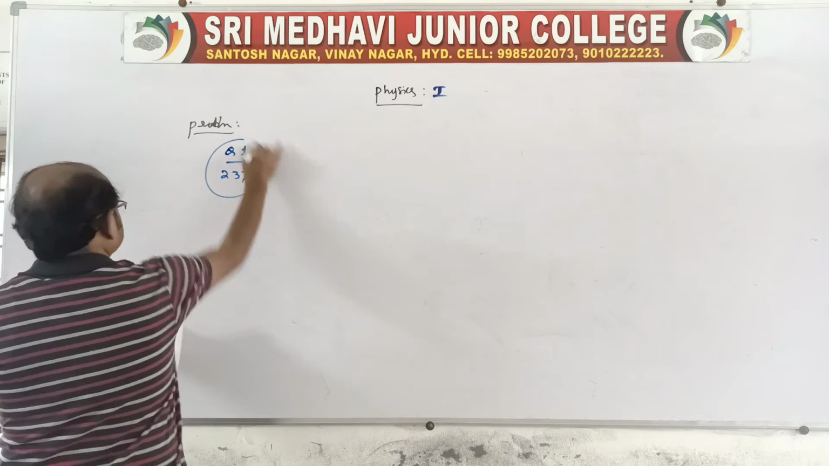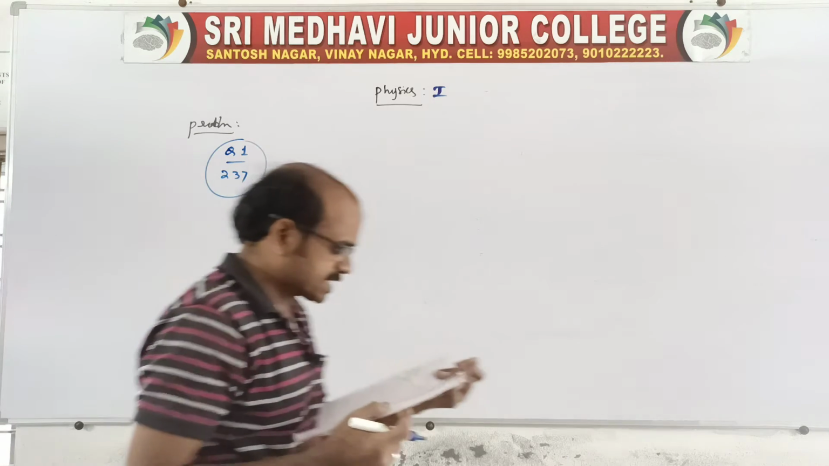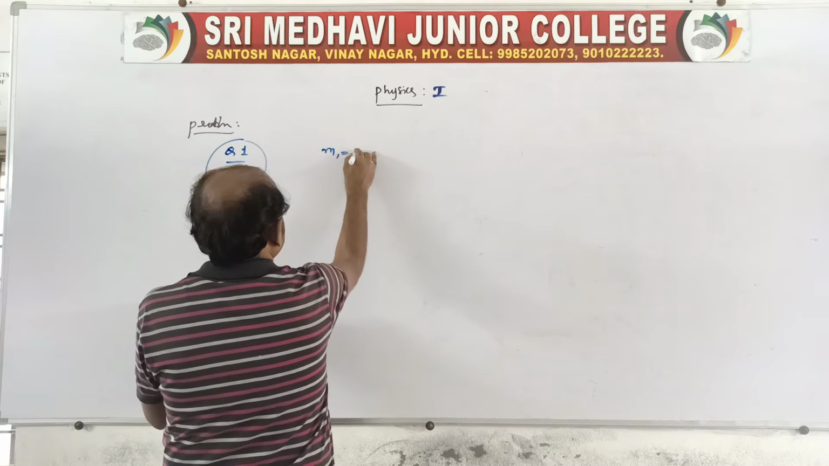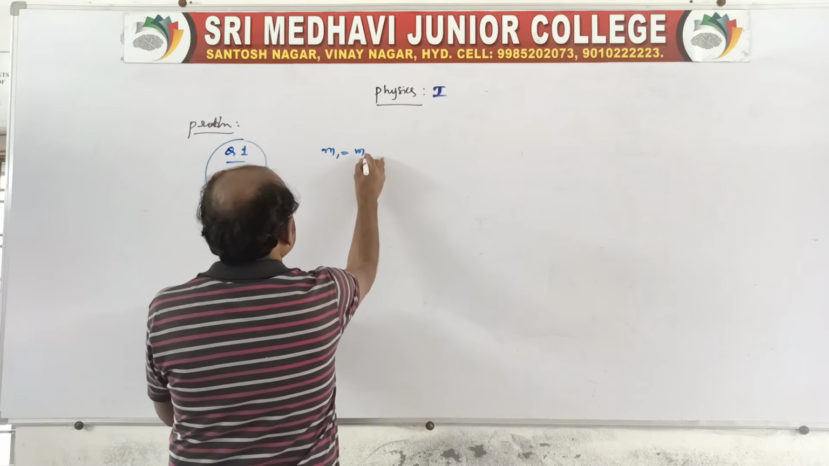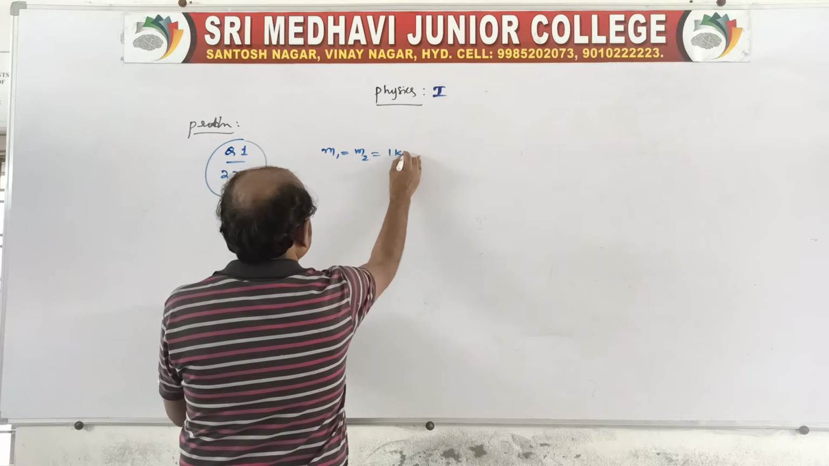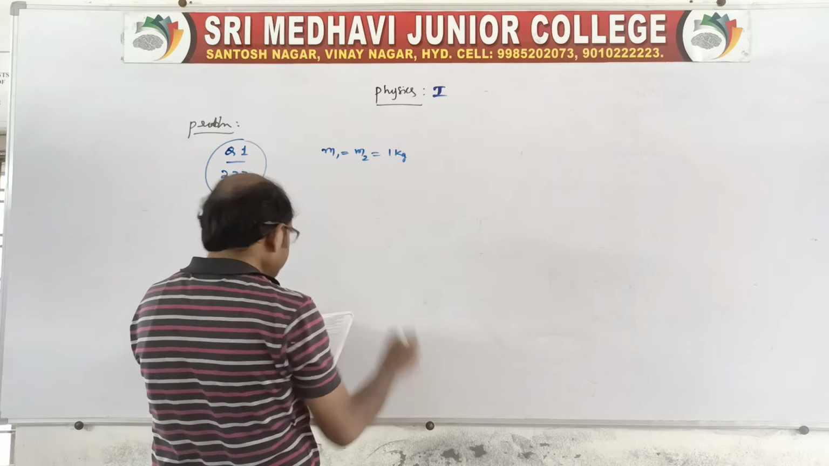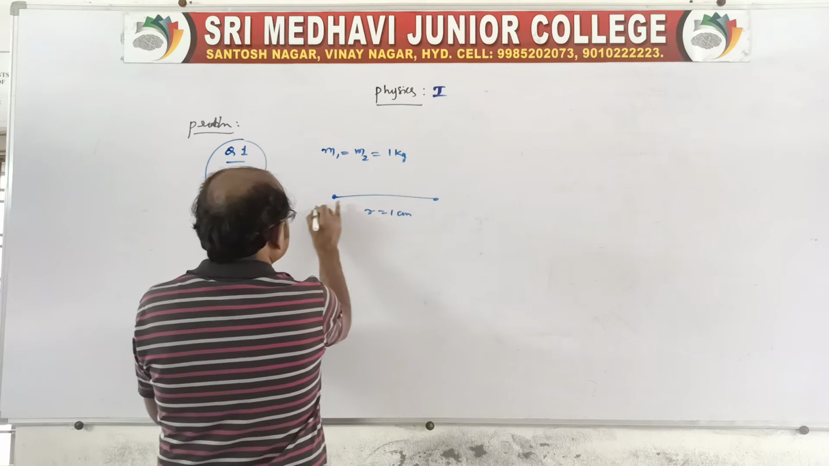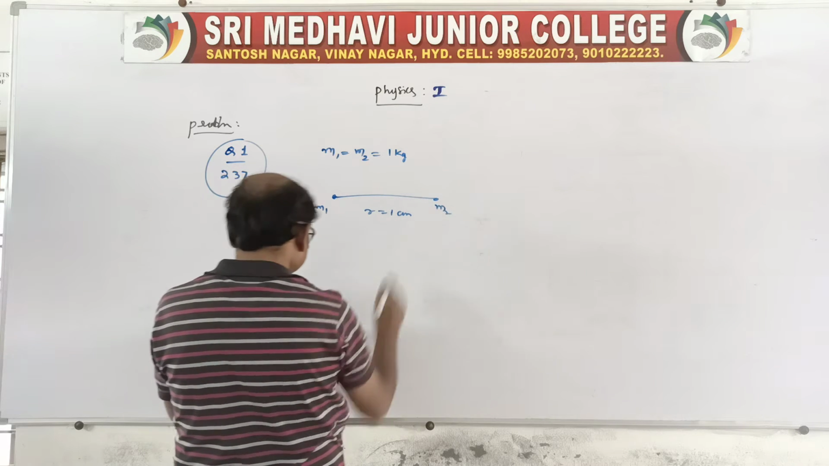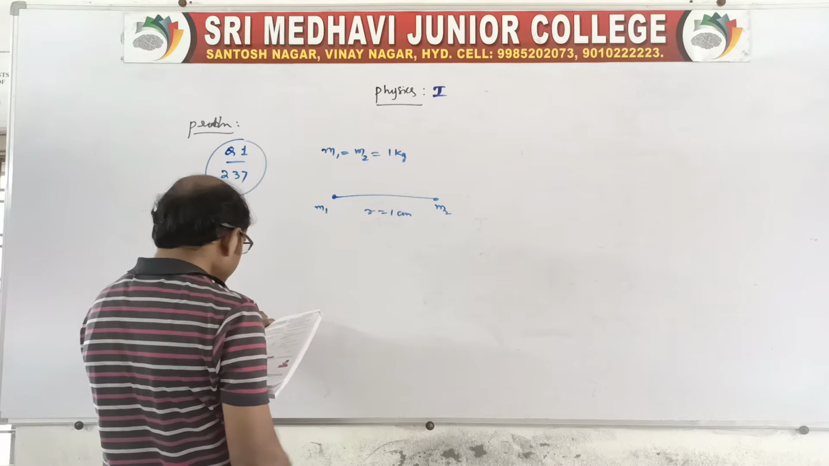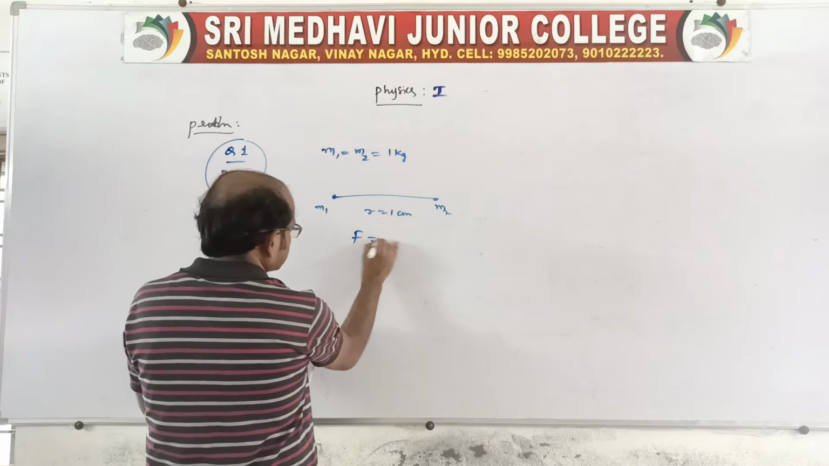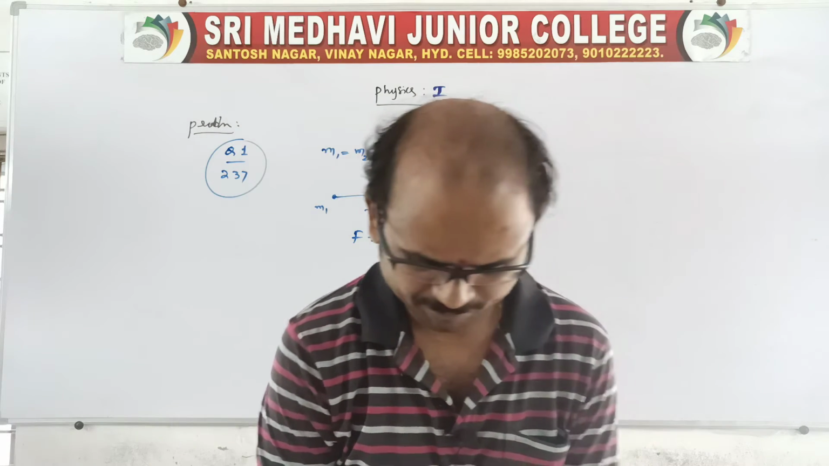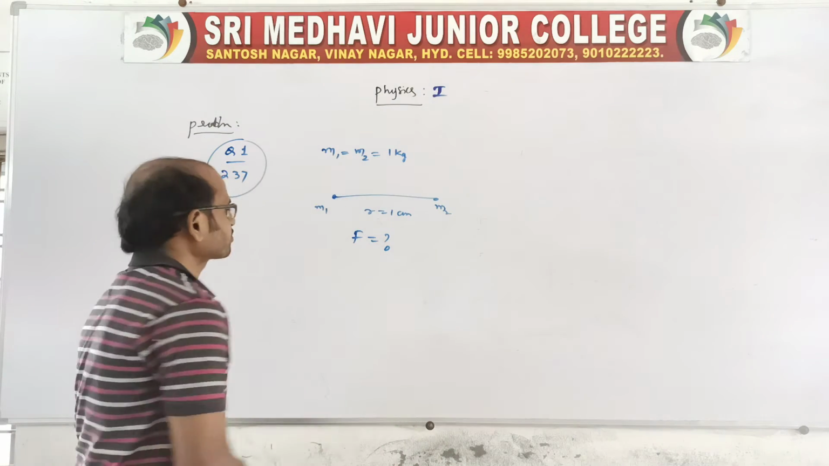Two spherical balls, each of mass 1 kg, are given. M1 is equal to M2 is equal to 1 kg, and they are placed at a distance of 1 centimeter. Here M1 and M2. Find the gravitational force of attraction between them. Of course, it is asking F. Very simple problem. We need to find F.